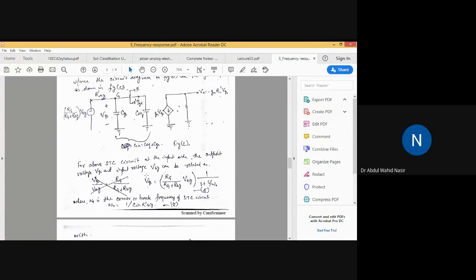For example, if you have a circuit with supply voltage V, a single resistance and a single capacitance, the voltage across the capacitance is VC equal to V into 1 by 1 plus S by omega naught, where omega naught is equal to 1 by C into R. Clear? Anyone having any doubt about the solution given in equation 4?